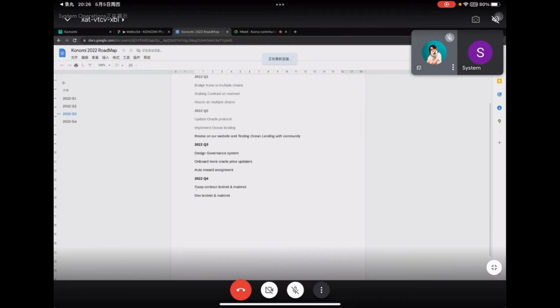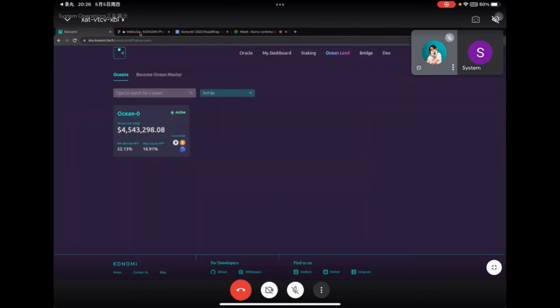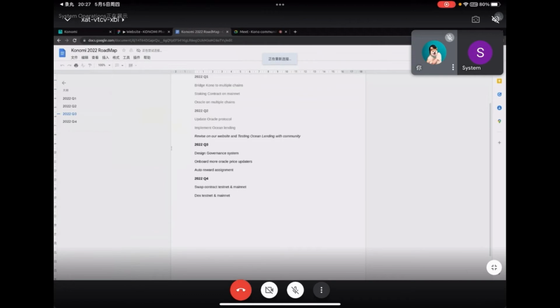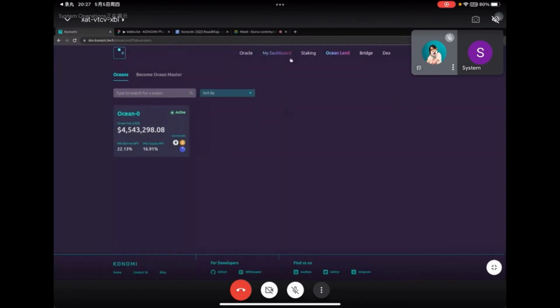And in Q4, we're probably looking at swap contracts and also a DEX. Currently, we have it here, but we want to introduce, for example, a different flavor to it. So in this case, we're thinking we probably need to do this in Q4. Once everything is there, then we are about there. Everything should be fully functional.